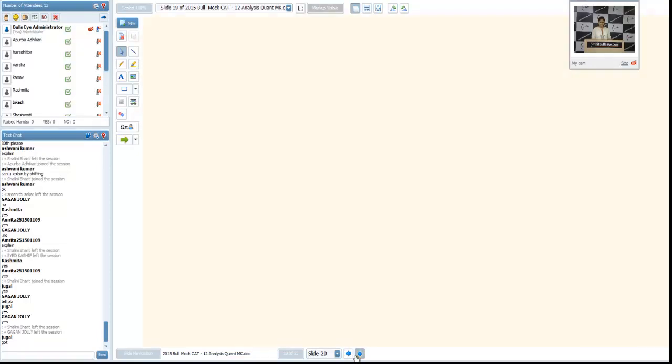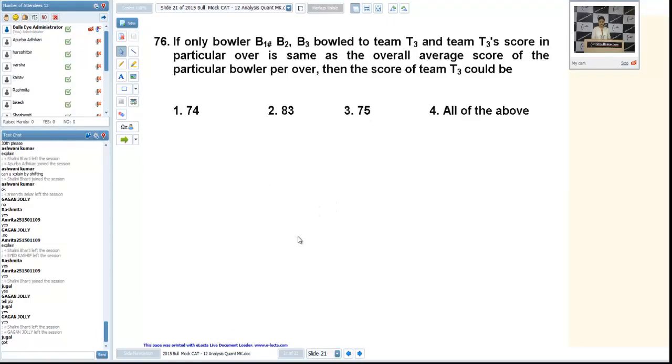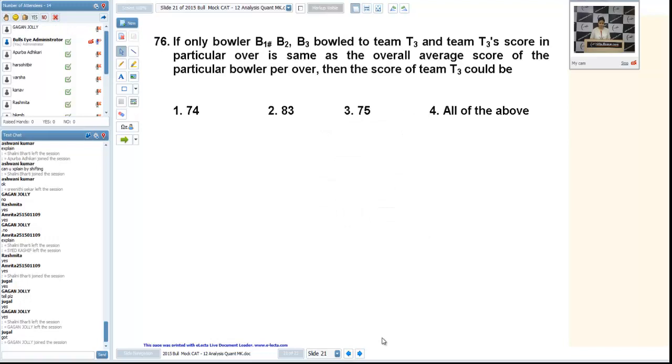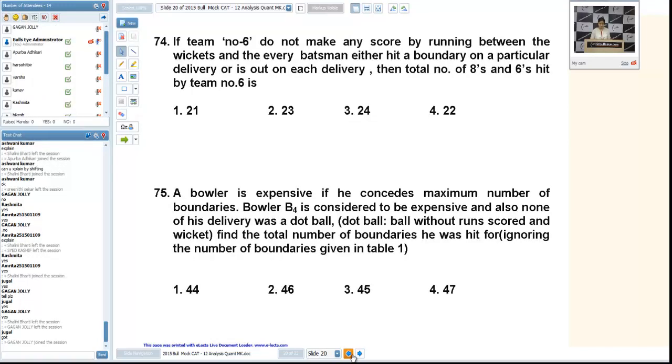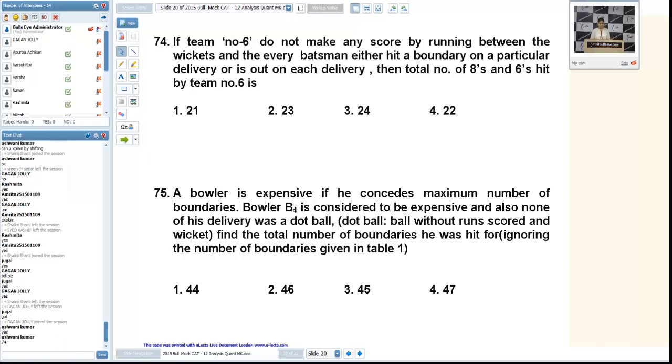There was one question that was very direct. 76th. It was a very direct question. If only bowlers B1, B2, B3 bowl to team T3 and team T3's score in a particular over is the same as the overall average score of the particular bowler per over, then the score of team T3 could be. See, if I go to the data, first of all, you tell me any problem in 74, 75 or 76. Please write question number 74.